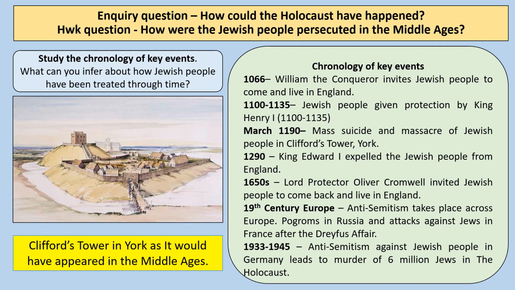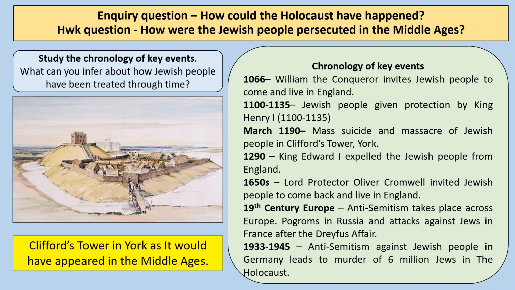However, in March 1190, an extremely tragic event happened, which was a mass suicide and massacre of Jewish people at Clifford's Tower in York. So we're going to really focus in on that event in our lesson today. You can see there as well in 1290, King Edward I expelled Jewish people from England. And there was a period of time in the late Middle Ages where Jewish people weren't living in England. And in the 1650s, Lord Protector Oliver Cromwell invited Jewish people to come back and live in England in the middle of the 1650s.